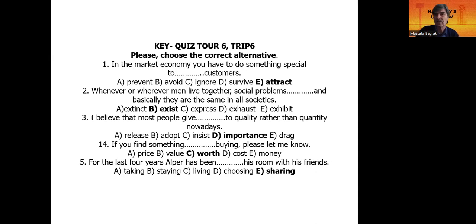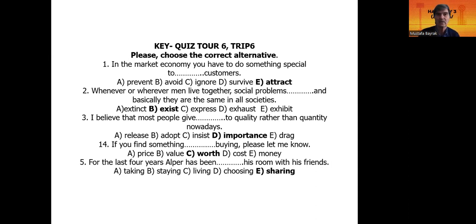Social problems come out. Social problems are seen. Okay. Social problems happen, occur. Okay. I believe that 3. I believe that most people give importance to quality rather than quantity nowadays.